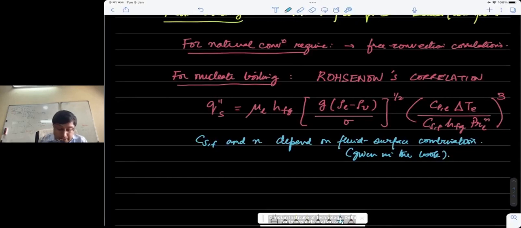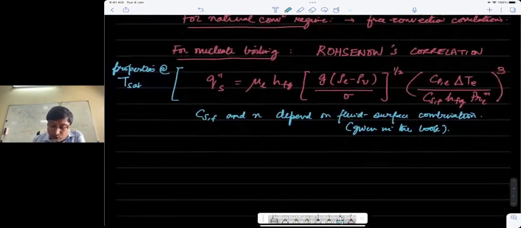Yeah, so the fluid properties in this correlation, both liquid and vapor, are required to be evaluated at T_sat, the saturation temperature of the liquid. Also, if you notice, this correlation has an HFG here and an HFG cubed here.